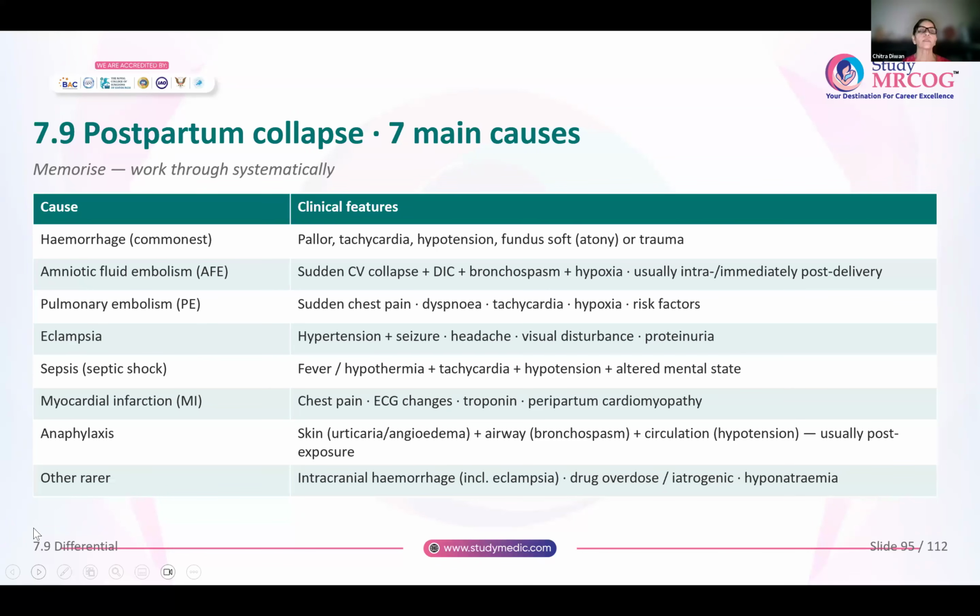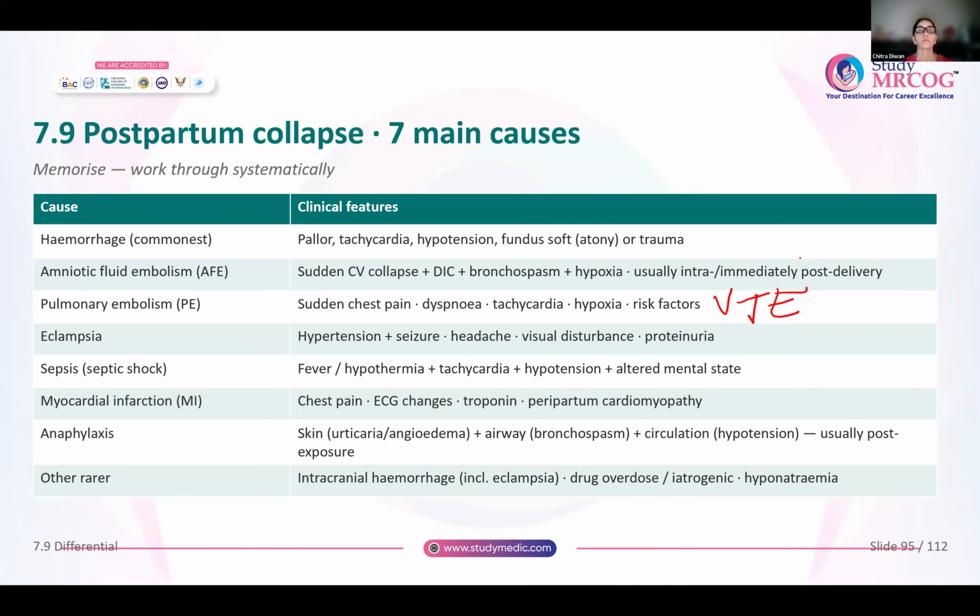Pulmonary embolism: sudden chest pain, dyspnea, tachycardia, hypoxia. Any woman with risk factors for VTE, always suspect a pulmonary embolism. Eclampsia: anyone with severe preeclampsia, hypertension, seizures, headache, visual disturbance, or proteinuria. Septic shock: fever or hypothermia, tachycardia, hypotension, and altered mental state.